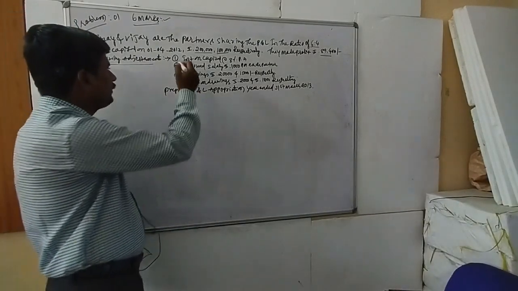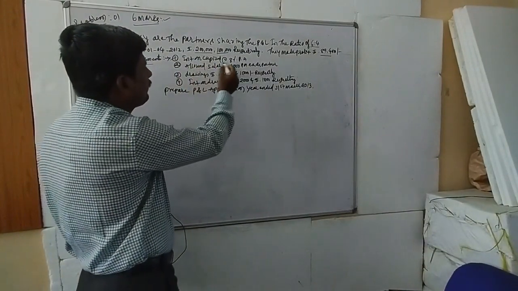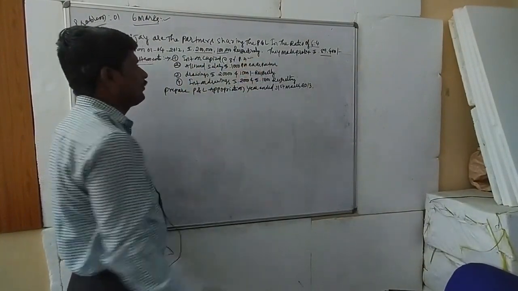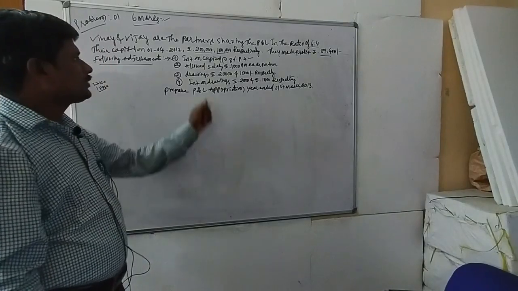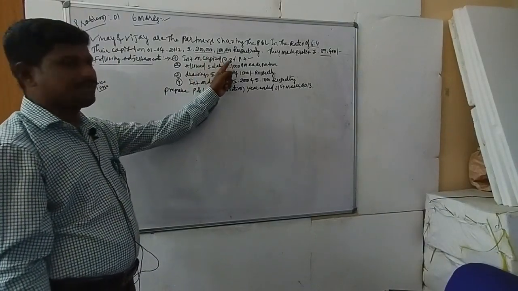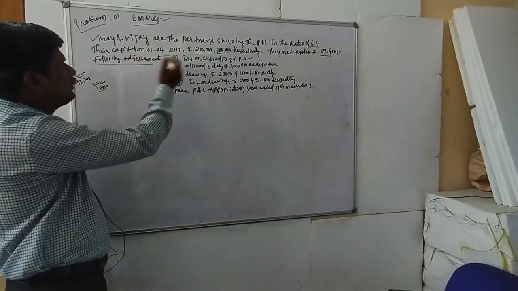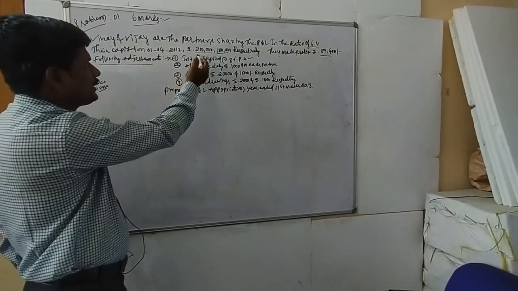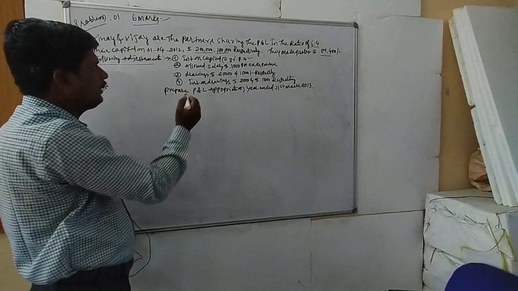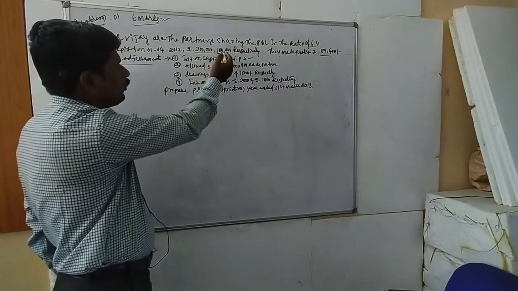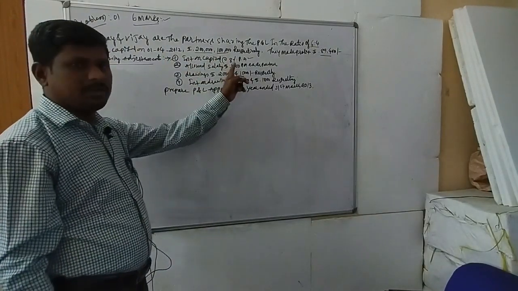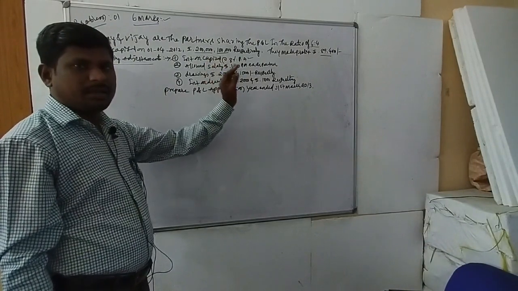First adjustment: interest on capital at 8% per annum. It means they calculate interest on the capital at 8% per annum. First, Vinay: 2 lakhs rupees, so 2 lakhs into 8 divided by 100. Again Vijay: 1 lakh rupees into 8 divided by 100 for the year.